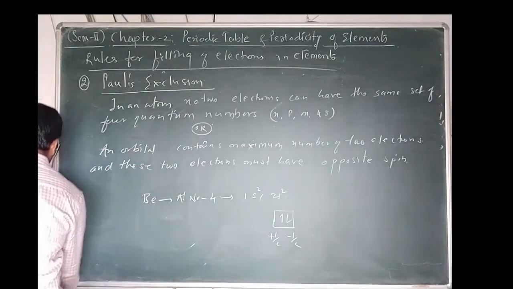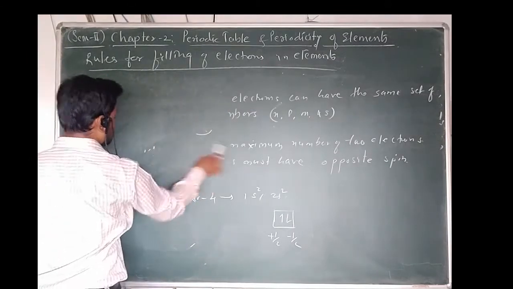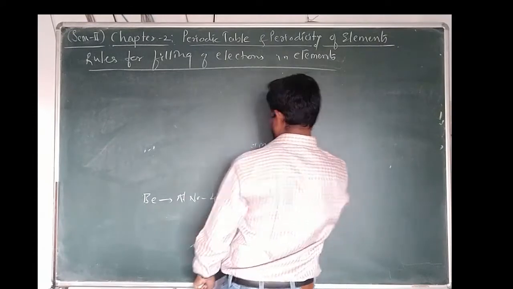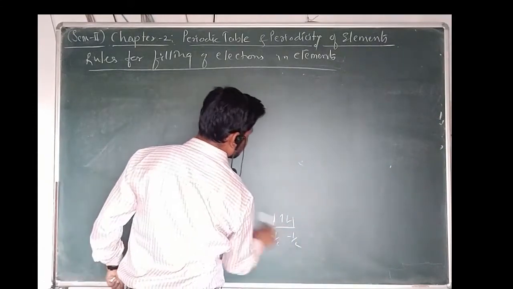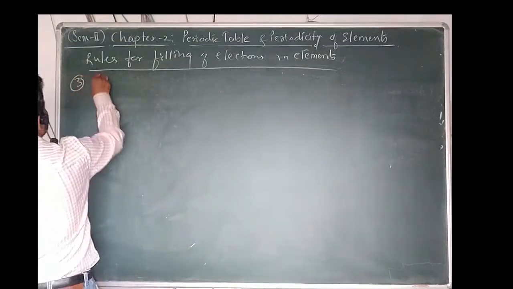That is Pauli's exclusion principle. Now let me see the third rule, that is Hund's rule. This is also very simple, Hund's rule.